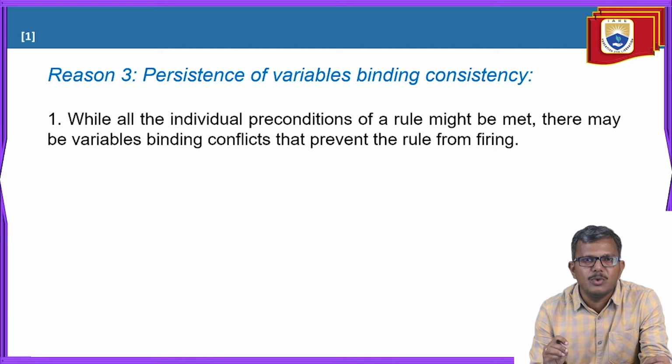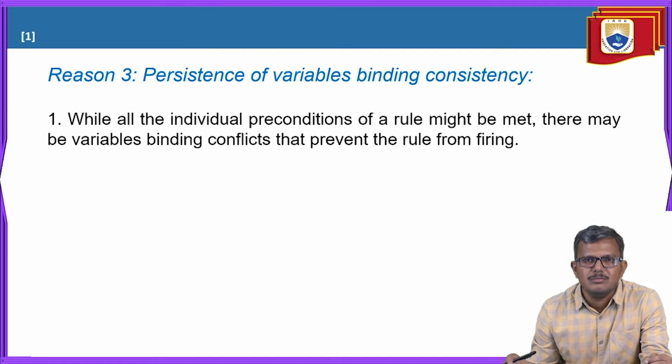But in some cases, the descriptions will match, but the variables present in that description may not match with the variables present in the rules. So even if the other preconditions match, you still cannot apply the rule.